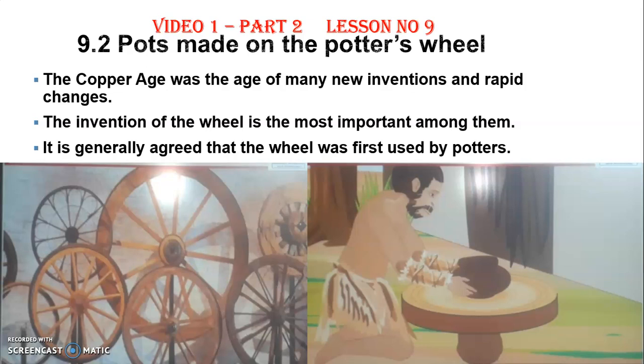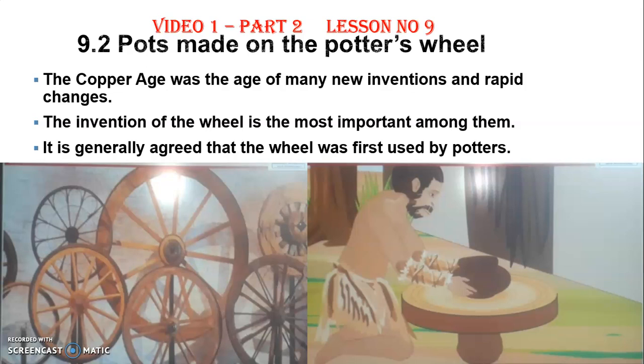So he got the idea of making it into a wheel, and the log was converted into a wooden wheel. This is how the wheel was invented by the Mesopotamians around 3500 BC.